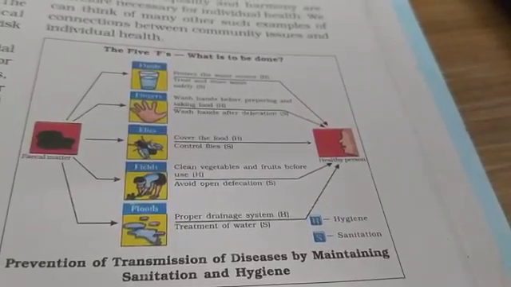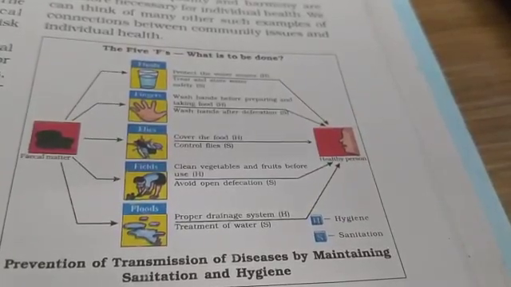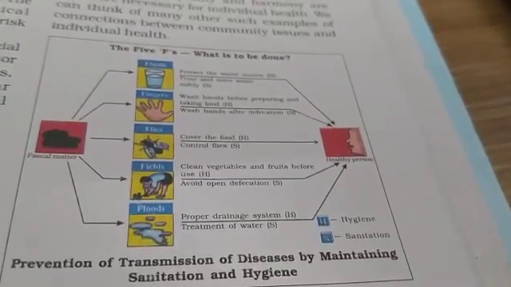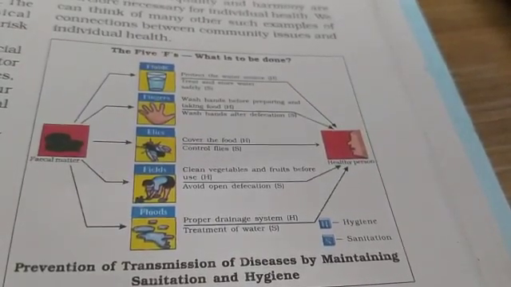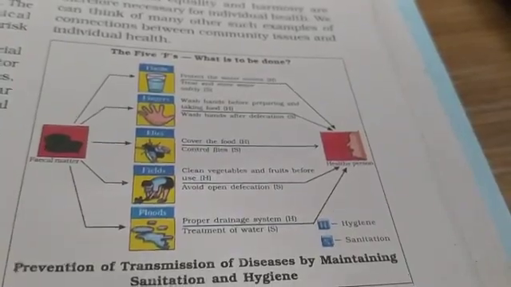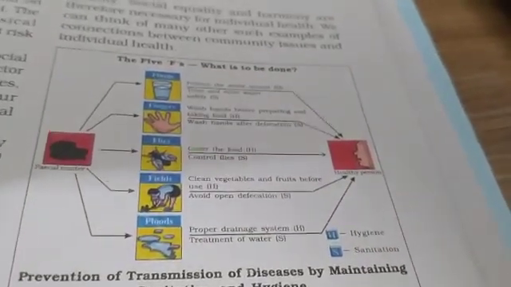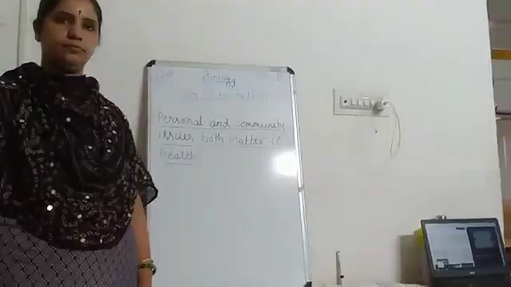So these are the 5 F's that are to be done for the proper disposal of fecal matter, or also to avoid the diseases, that is the prevention of transmission of diseases by maintaining sanitation and hygiene. So this diagram you have to just go through.